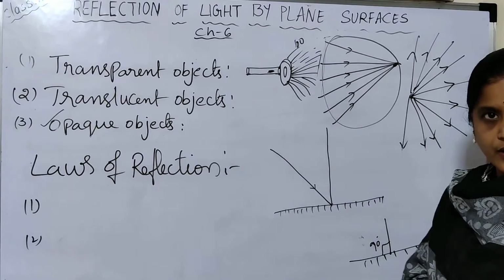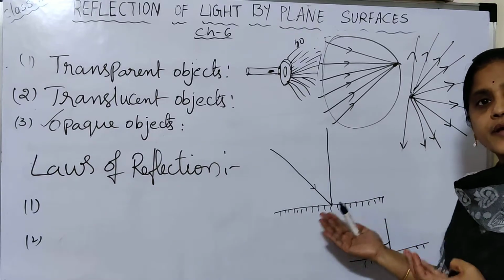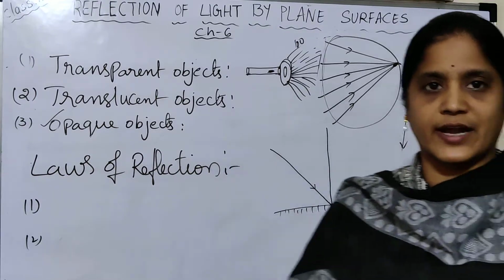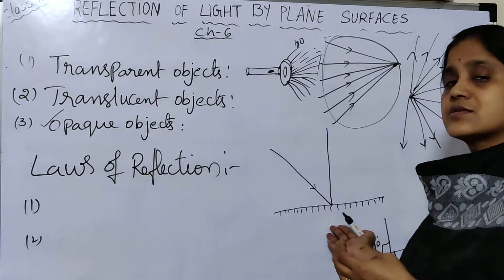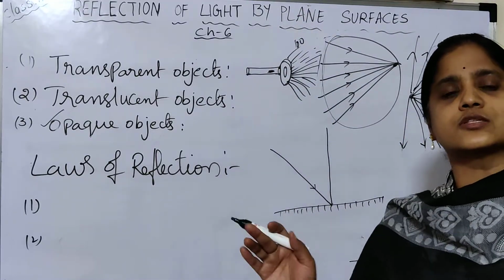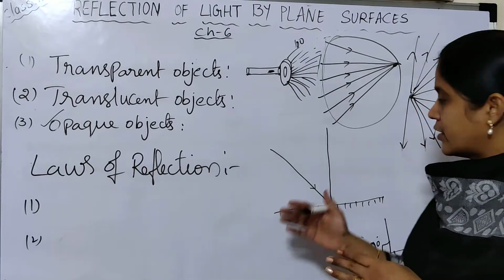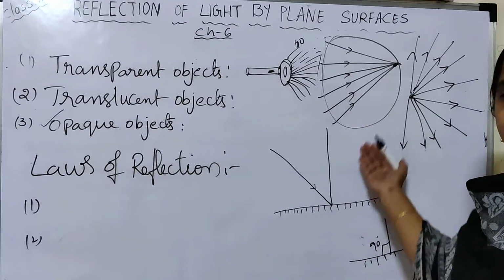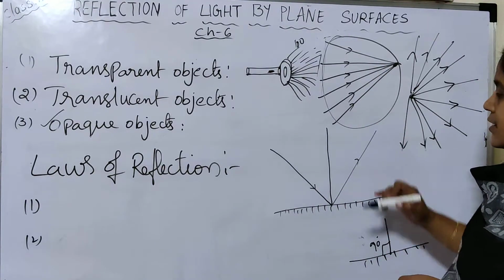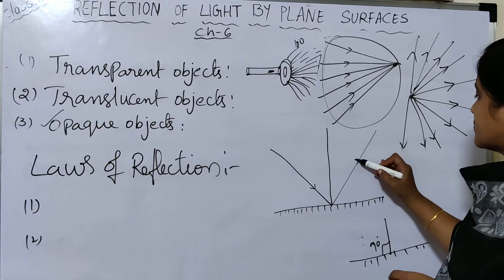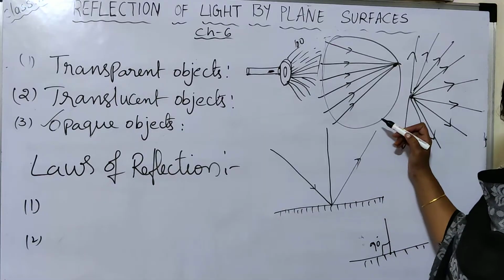Mirrors are the best reflectors, because these mirrors are polished, have a very smooth surface, and are coated with the best reflectors. Due to that, the light rays are reflected. The light ray bounces back, meaning it is reflected.